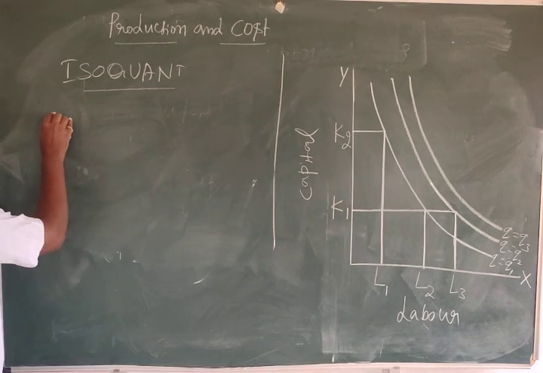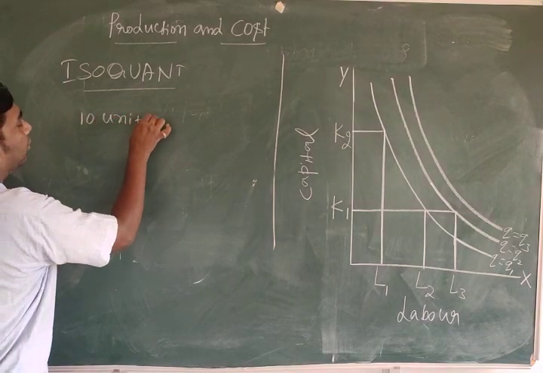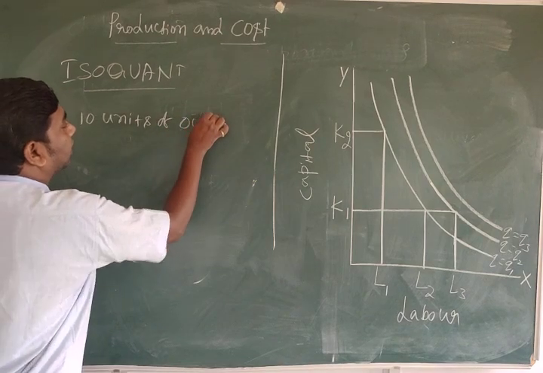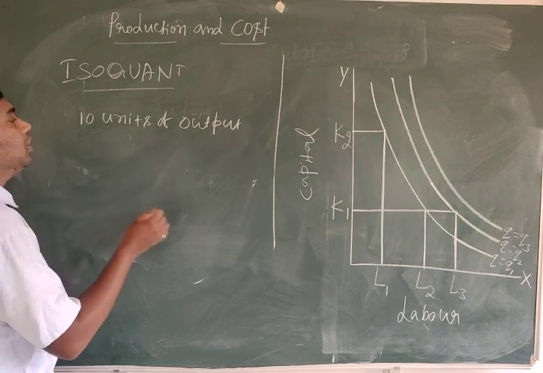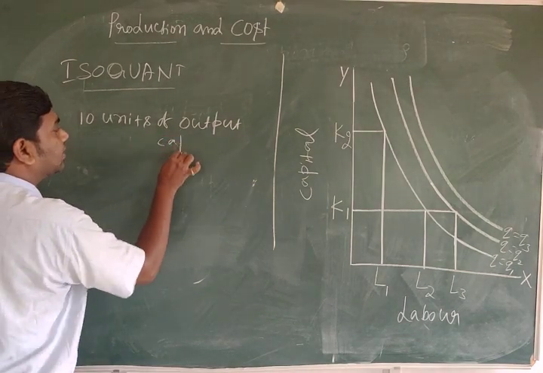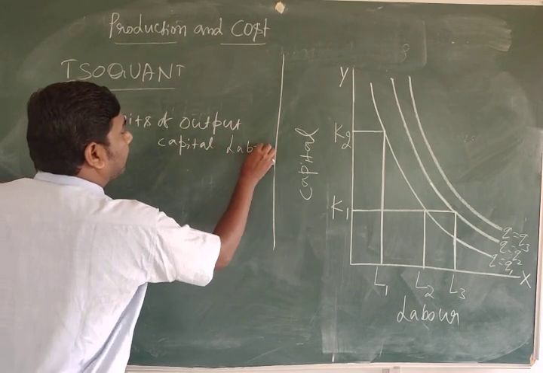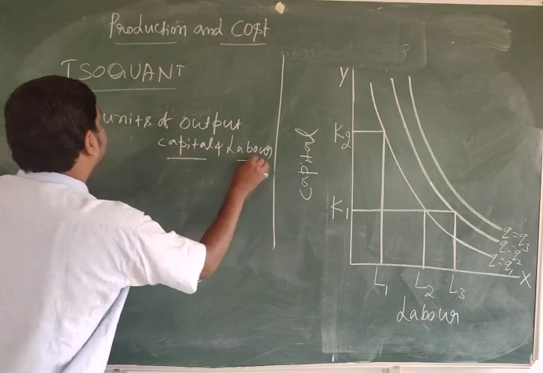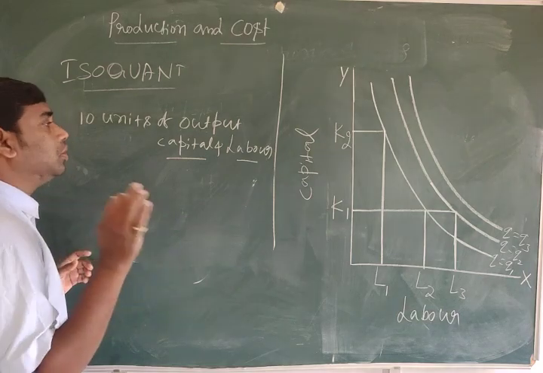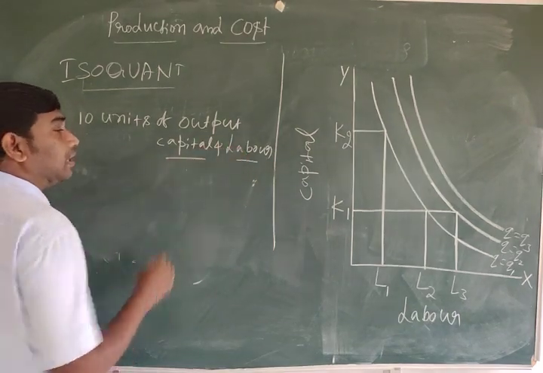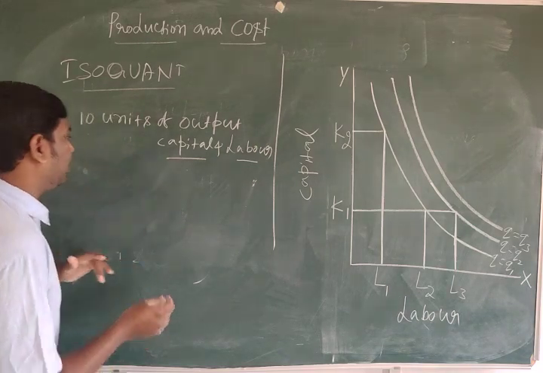Suppose 10 units of output can be produced using two inputs, capital and labor. We can use these in three ways. So what are the ways?